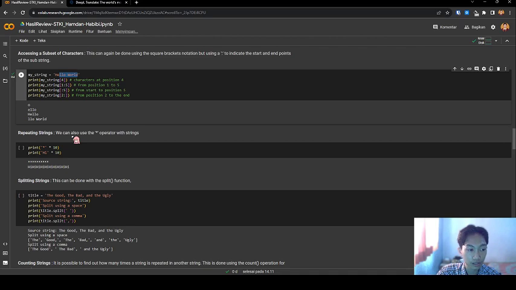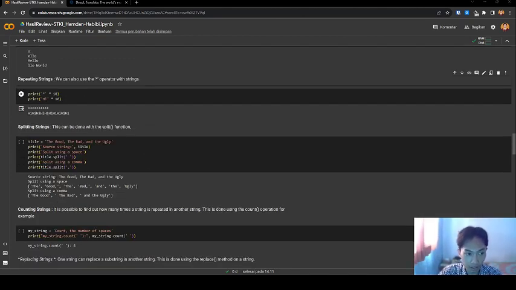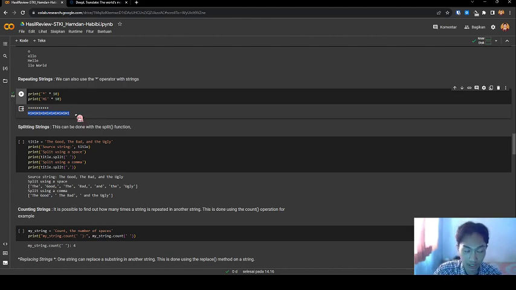Next, repeating a string. We can also use the star operator with a string. Let's see the code. I have code print star and I multiply by 10. I print hi and I multiply by 10. I run this code. Let's see, 10 stars and 10 hi, and this is a repeating string.